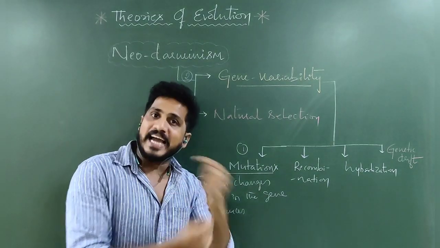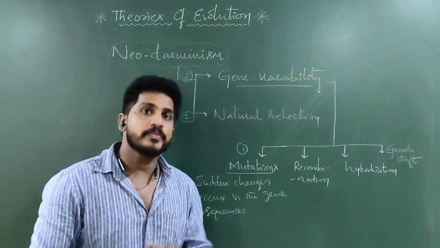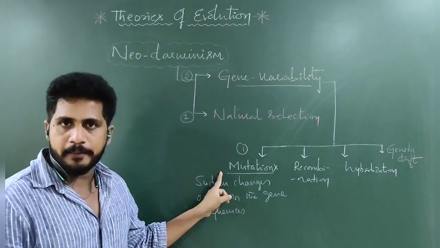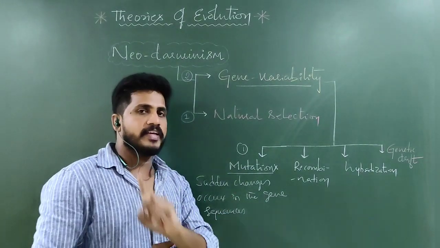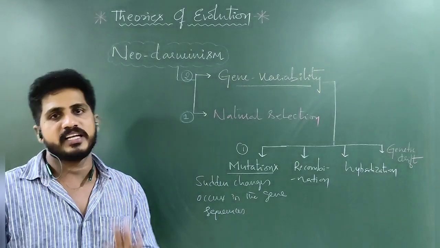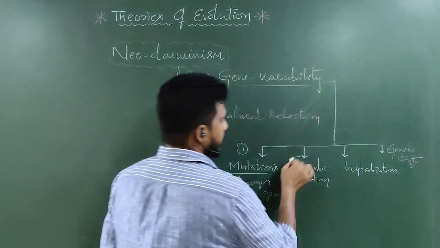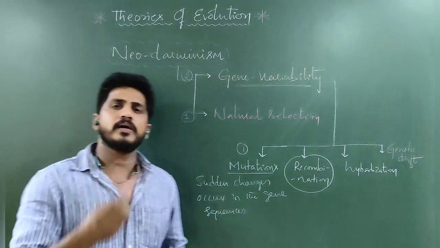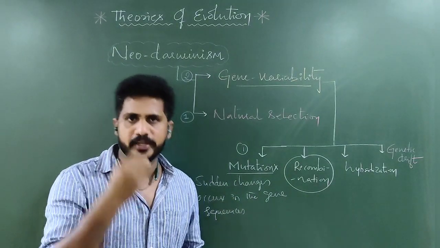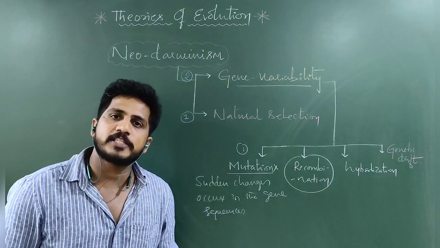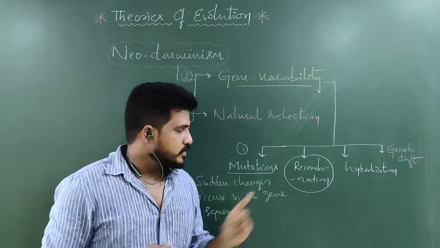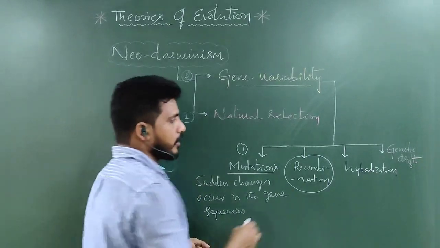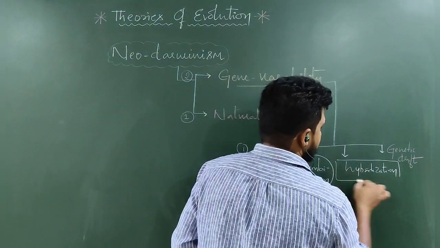So that is how mutations take place in the generations. These mutations are carried by the offspring and a few new species will be produced. That is why mutations are very important for evolution. We can say mutations are driving evolution. Next one is recombinations. During the sexual life cycle, during meiotic division, many recombinations take place in the pachytene and zygote, so that characters are recombinant and random. They are also considered hybridization.